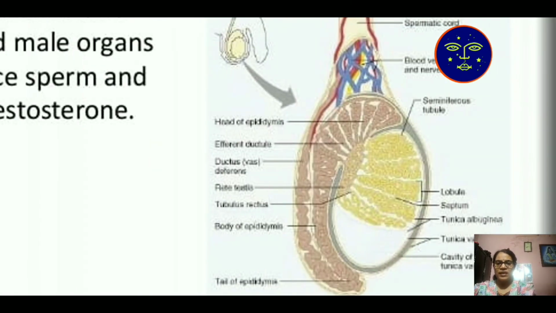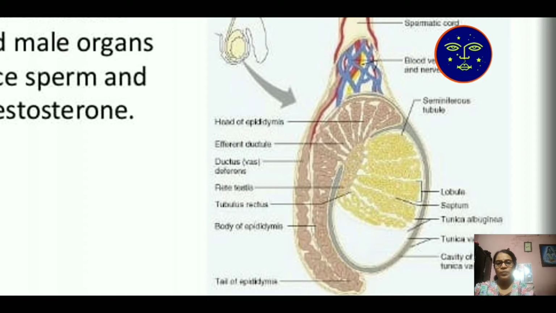In each testis, a number of tubes are there, and each testis contains cells. Each tubule is known as a seminiferous tubule, and Leydig cells are also present inside the testis, which nourish these cells. Then the testis contains septa.